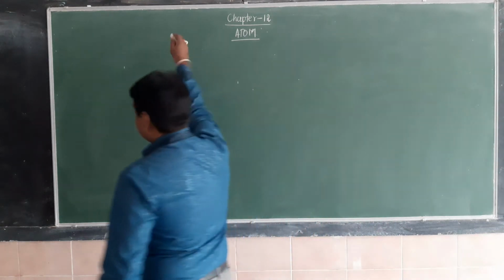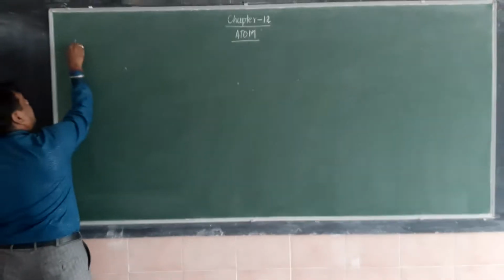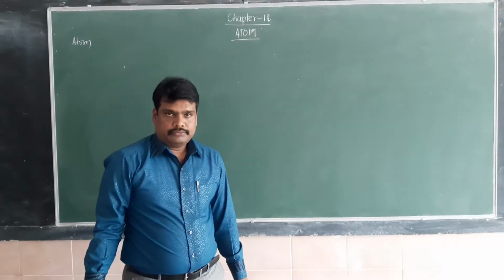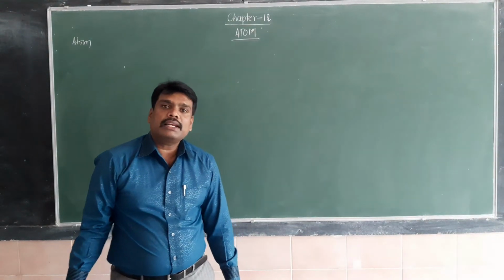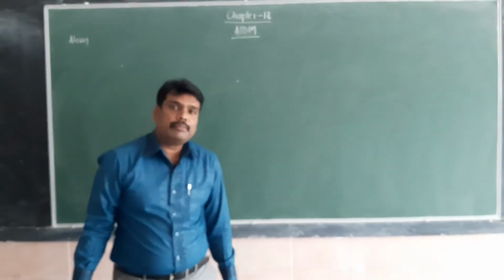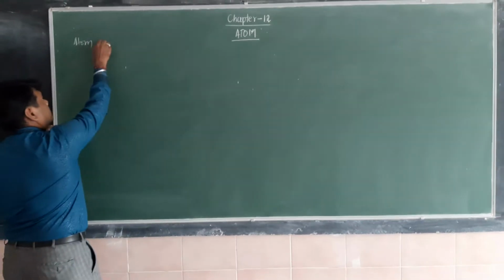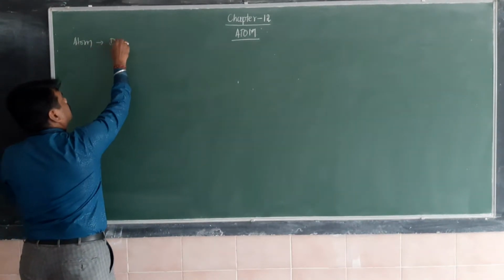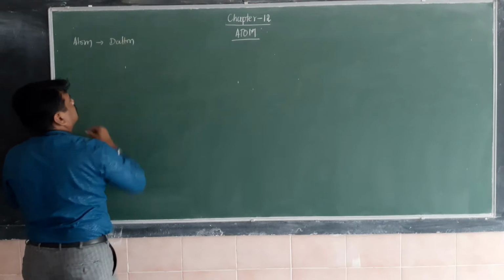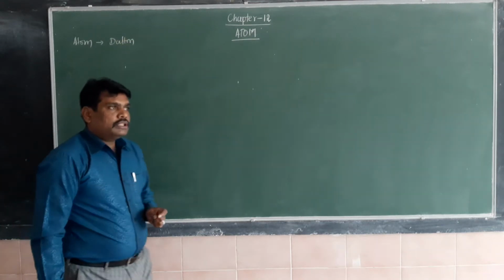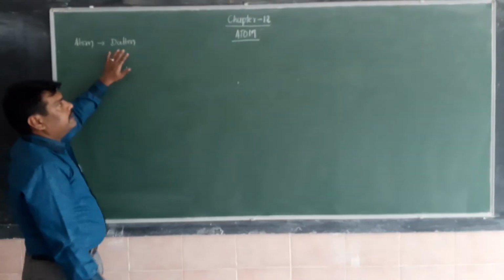The first is the knowledge of atom. You know what is an atom? The smallest part of matter is said to be an atom. A group of atoms collectively becomes matter. This knowledge is given by Dalton. So this is the Dalton atomic model. Dalton has given the knowledge of the atom. That's why this is the beginning of the atom.